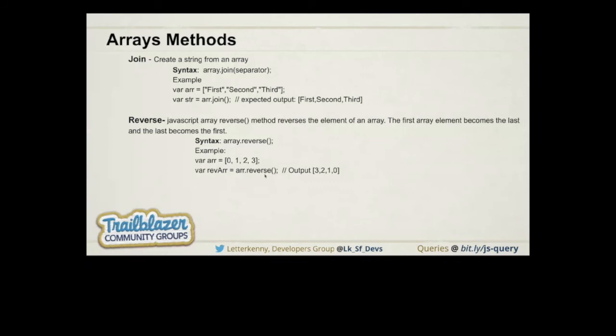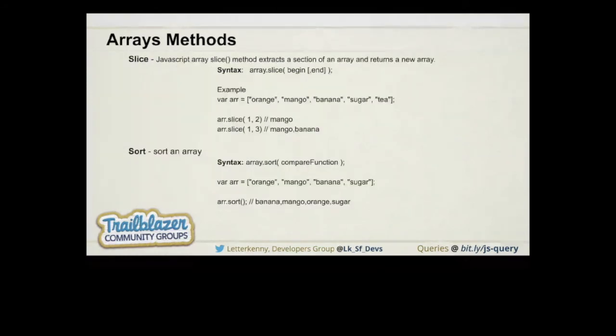Now we are moving on to the slice method. Slice basically extracts a section from an array, or it creates a copy of an array from a fixed index number that we want. If we are talking about the syntax, we have array.slice, and as parameters we just need to pass beginning and end.